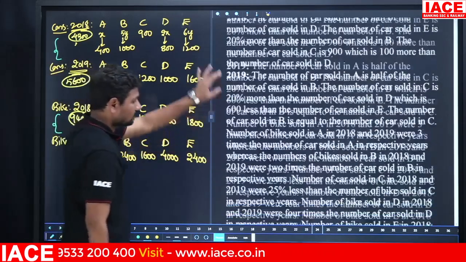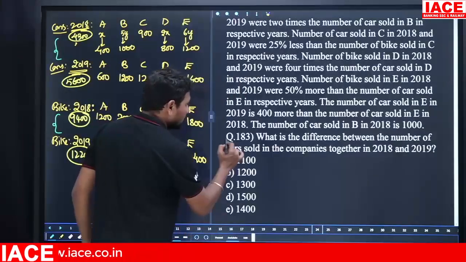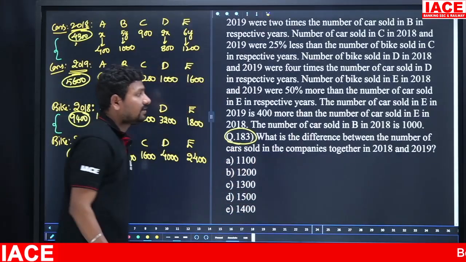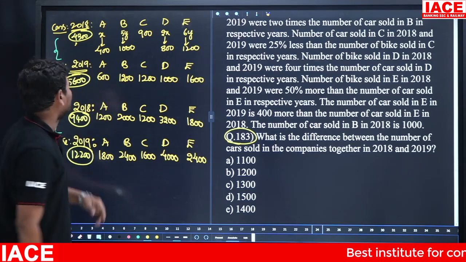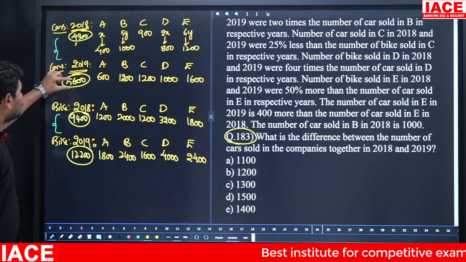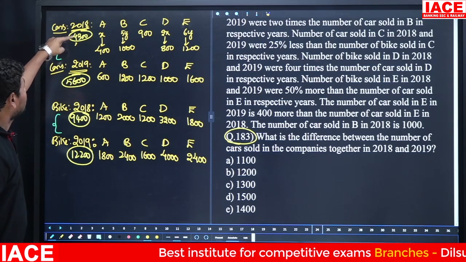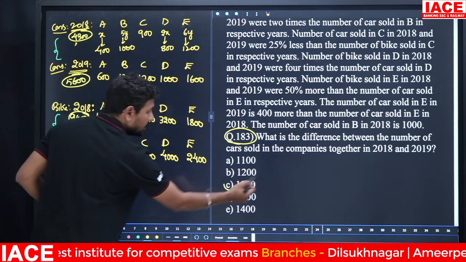Next, here the question: what is the difference between the number of cars sold by the companies together in 2018-2019? Then 4,300 to 5,600, the difference is required. The difference between 4,300 and 5,600 is 1,300, option C.